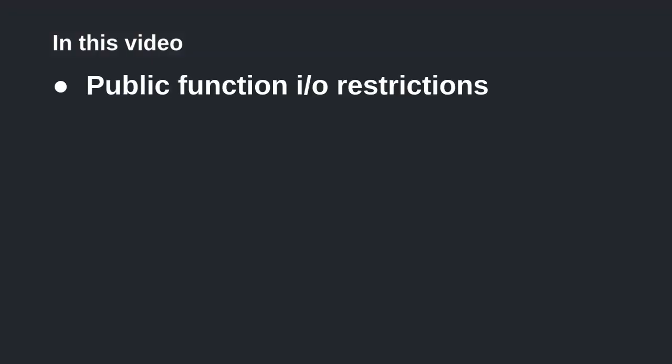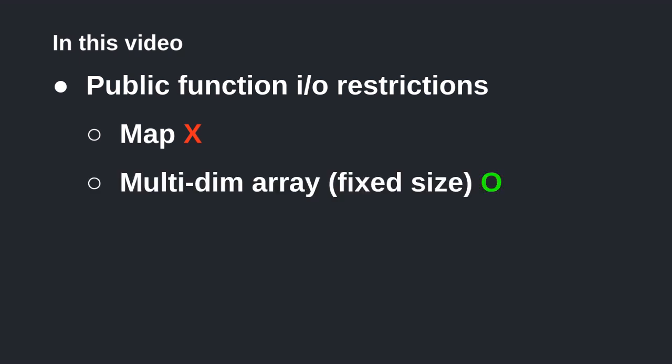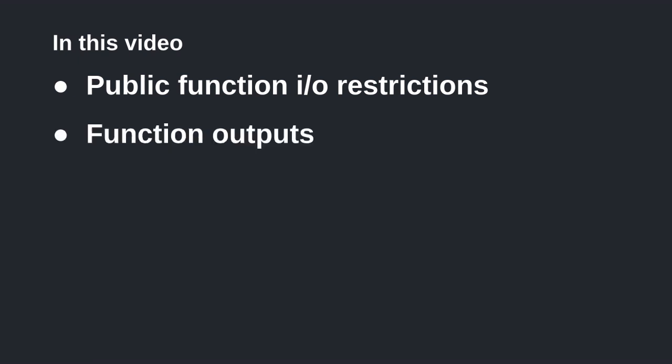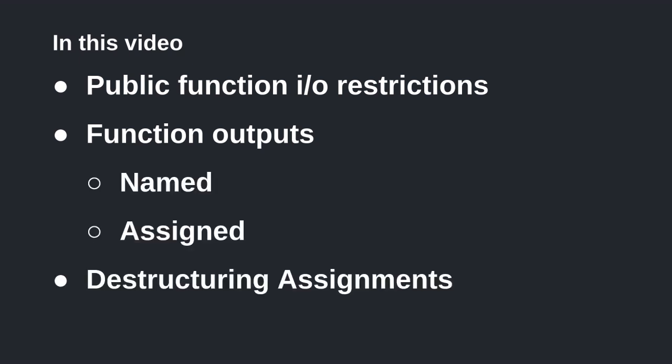In this video, we tried to compile public functions with different data types as inputs and outputs. In both cases, maps can't be used. Multidimensional fixed-size arrays can be used. Multidimensional dynamic-sized arrays cannot. Arrays compile, but be careful and you should put an upper bound on the array size. We also learned how to write functions that return multiple values. These outputs can be named or assigned. Finally, we saw how to assign variables from a function that returns multiple values.